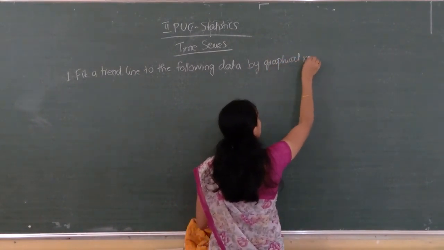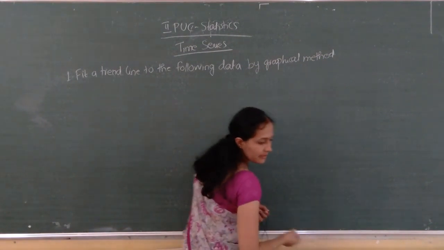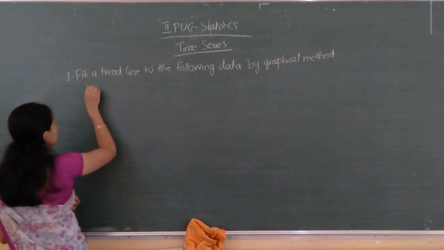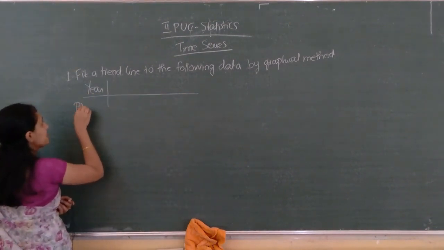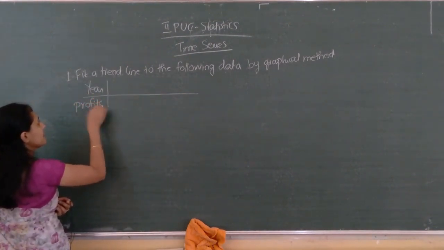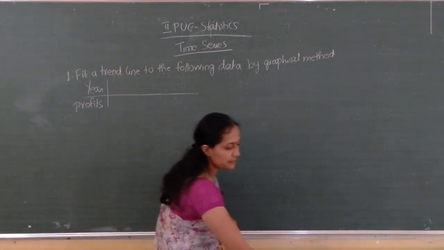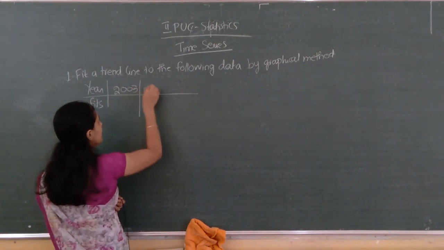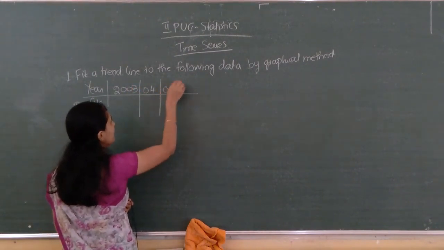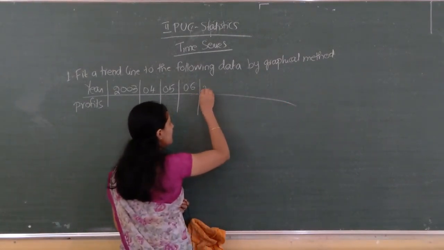Year, profits. Here 2003, 4, 5, 6, 2007, 8, 9. You have to write 2000 itself.